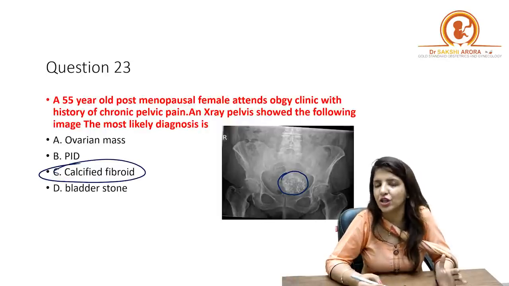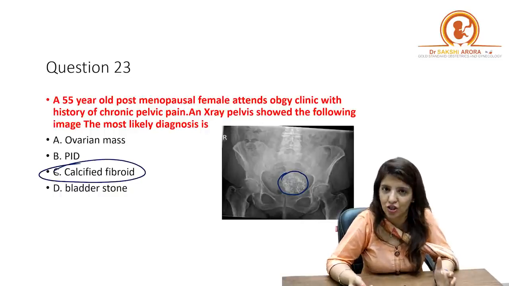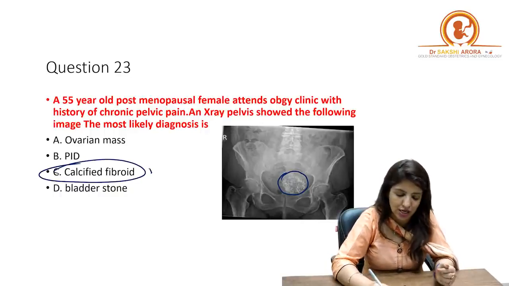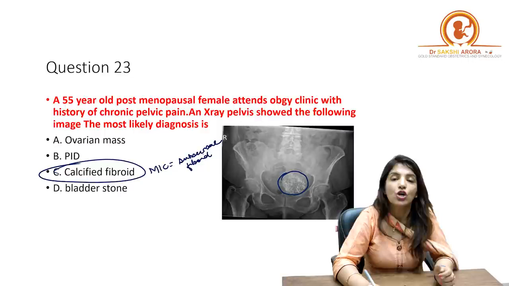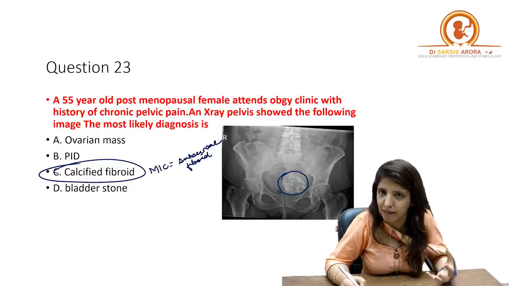Because fibroids, they undergo degeneration, right? And one of the degenerations which can happen in a fibroid is calcareous degeneration, and calcareous degeneration is more common in a subserosal fibroid. Right? So when you do an X-ray, you get a popcorn calcification like image.